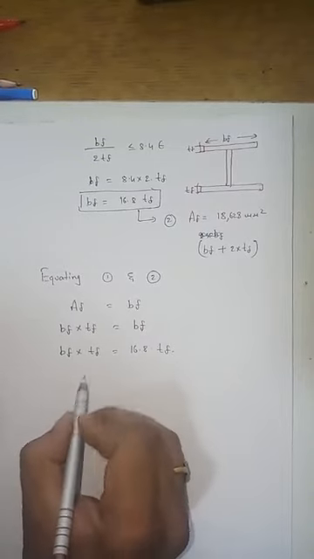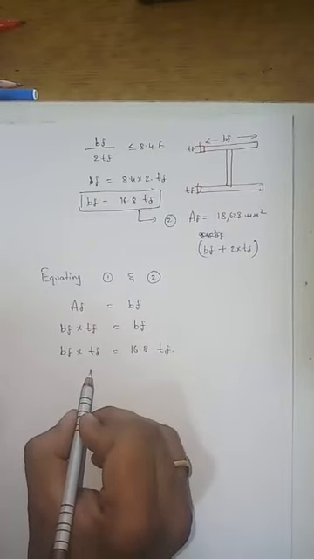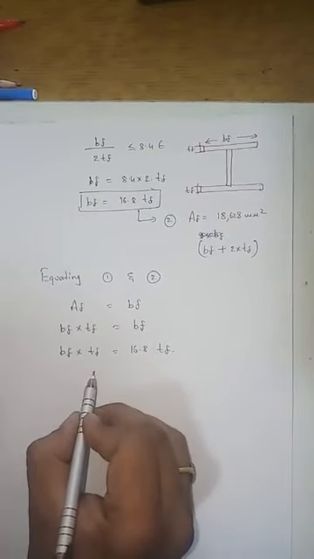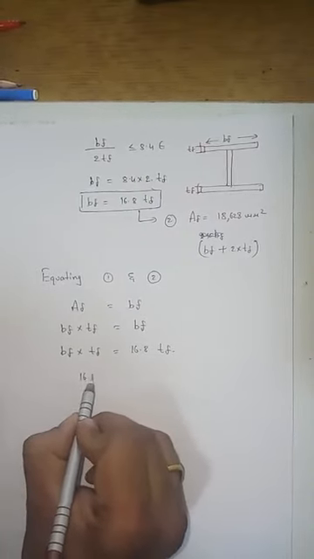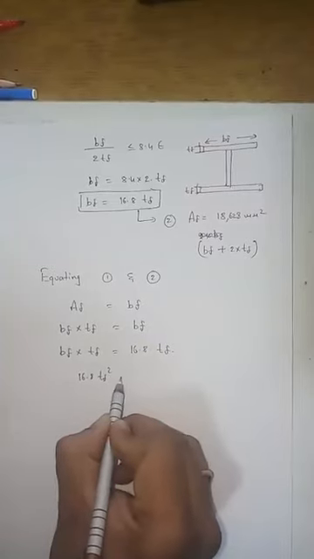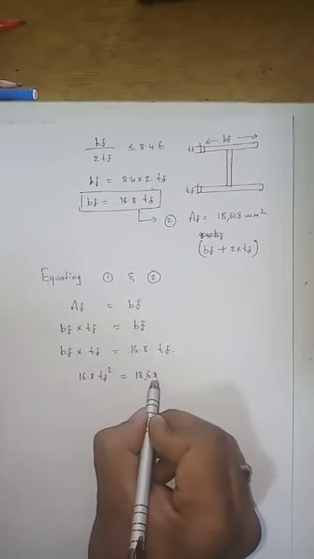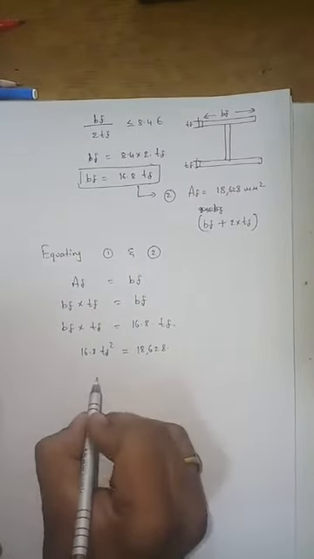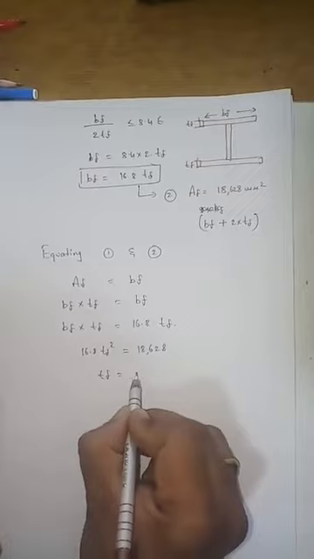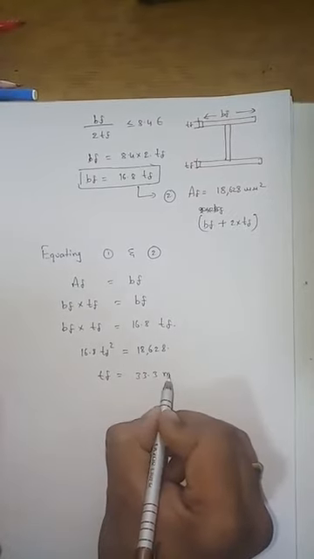So you can write tf, 16.8 tf square is equal to 18,628. Right? So now what is the value of tf? tf is equal to 33.3 mm.